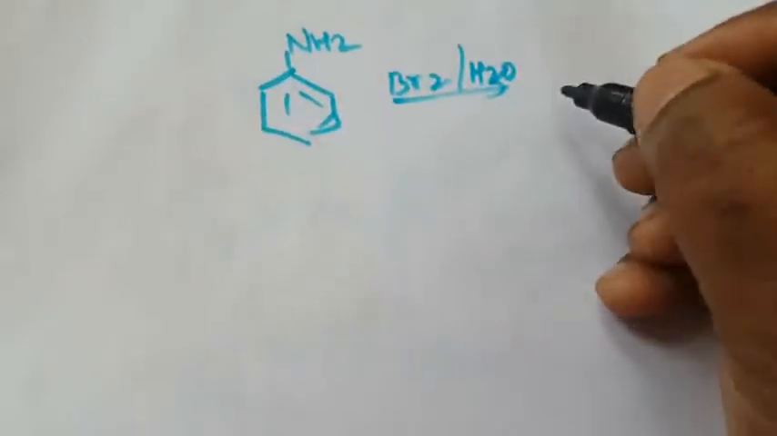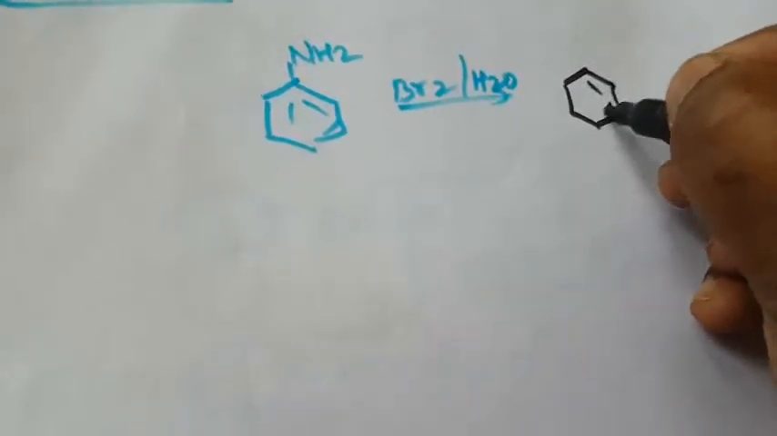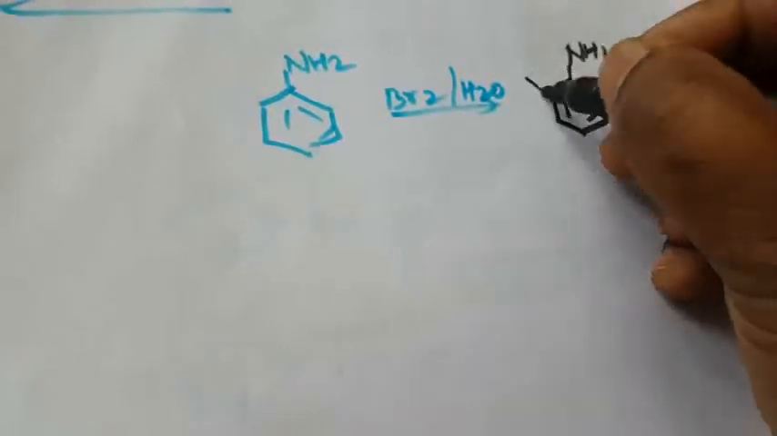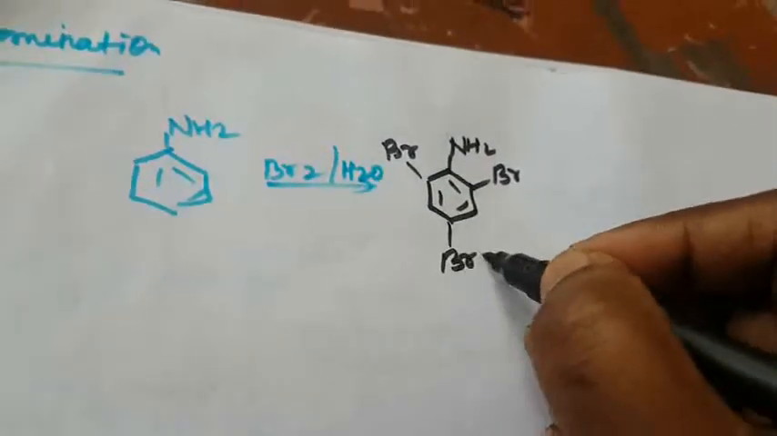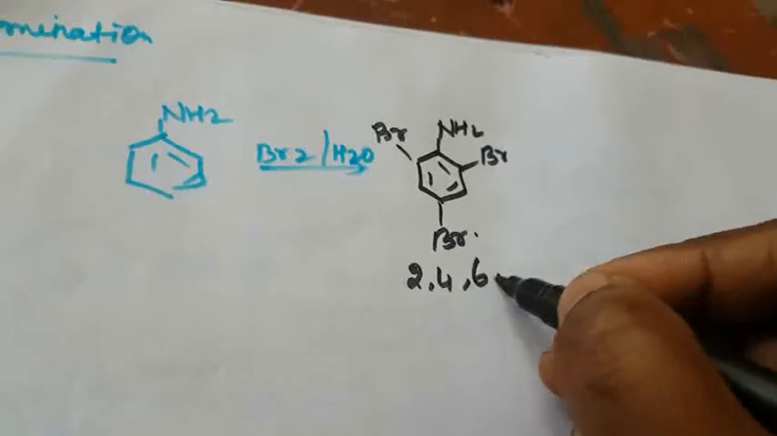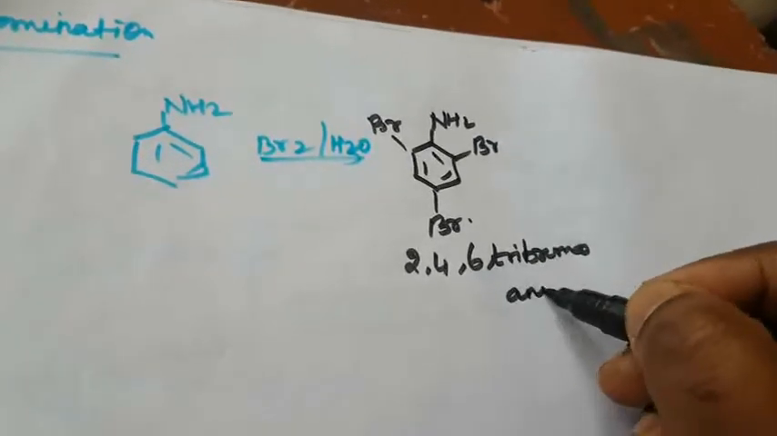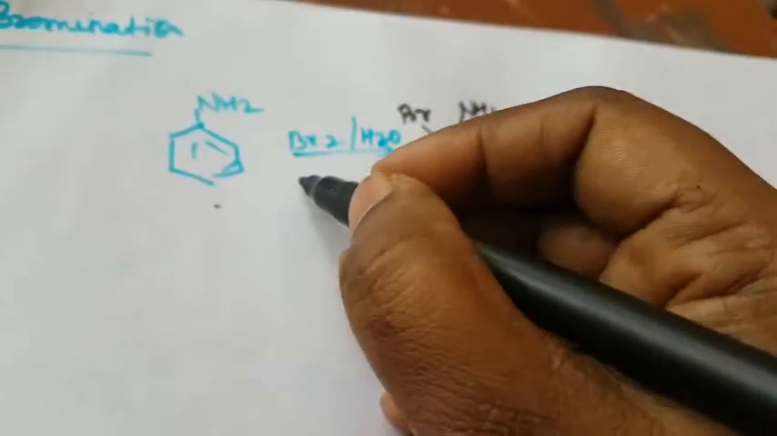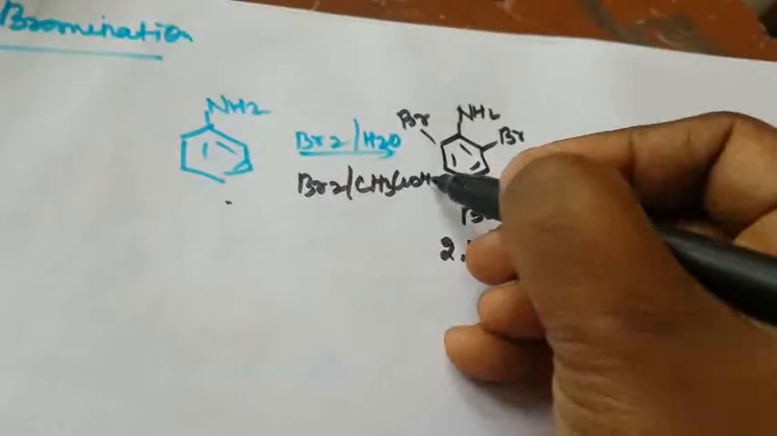What compound will be formed? So here that is NH2, here Br, here one Br, here one Br. 2,4,6-tribromoaniline. Okay, so this is when aniline reacts with bromine water. Or with bromine in acetic acid, CH3COOH, this is called the bromo compound.